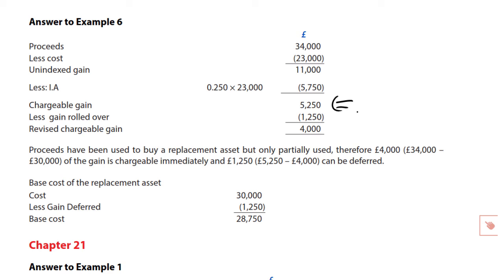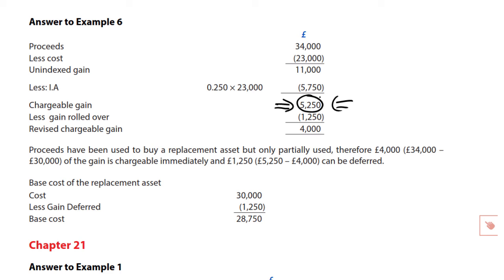But if we reinvested all the sale proceeds, so if you took all the 34,000 and reinvested all of it in a replacement asset, then if you have full reinvestment, full rollover would be available, so all of that chargeable gain of 5,250 would be deferred.